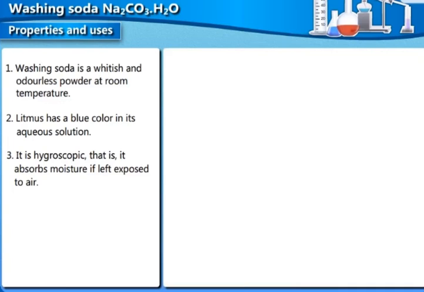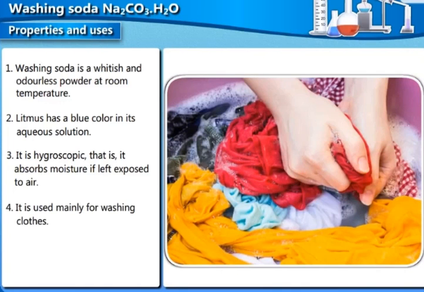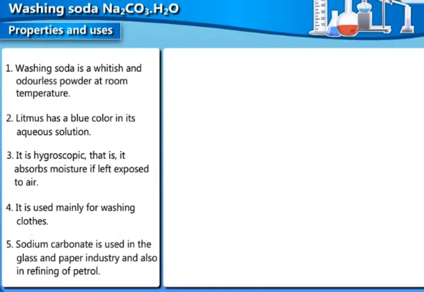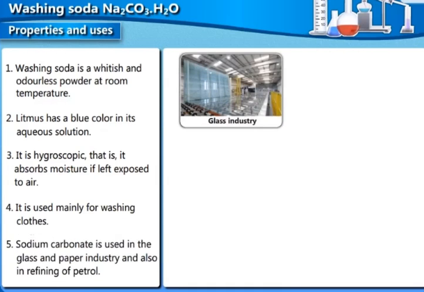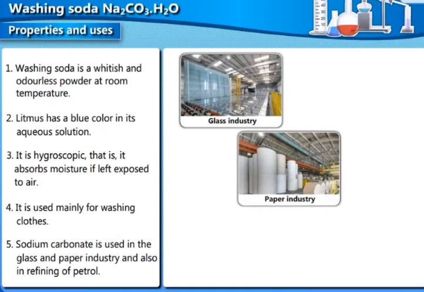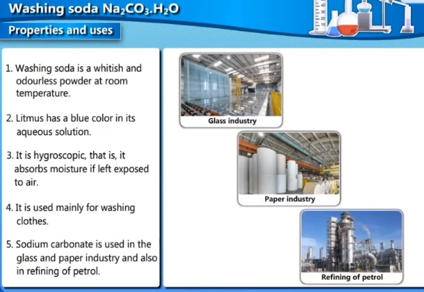And as you can see, the first property, it is odorless. Odorless means it doesn't have any smell. We saw bleaching powder had a smell, no, it was giving out chlorine gas, so it had that smell. 4. It is used mainly for washing clothes. 5. Sodium carbonate is used in the glass and paper industry and also in refining of petrol.